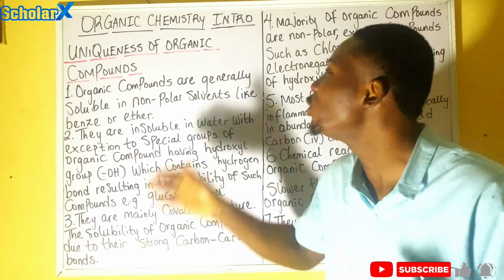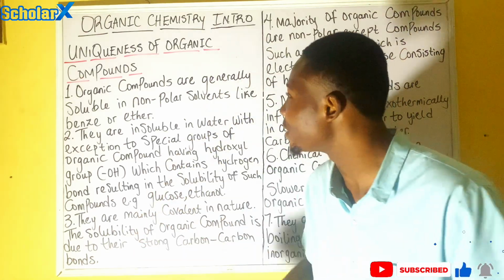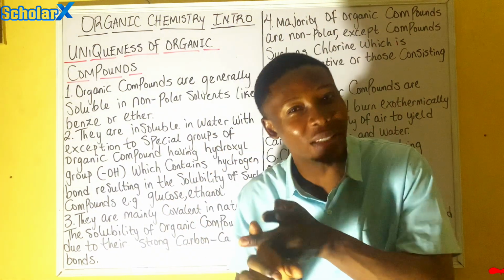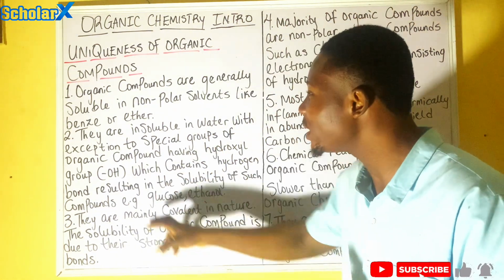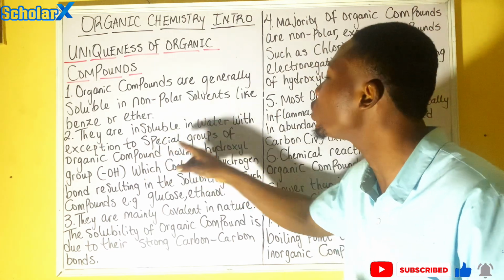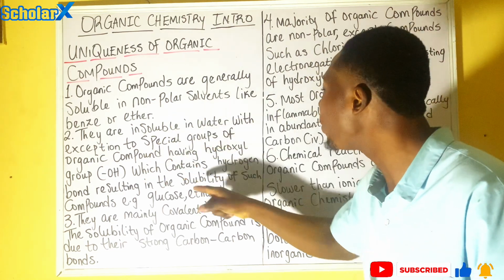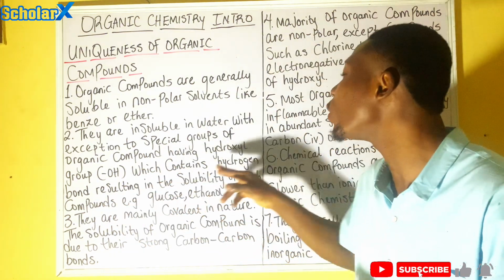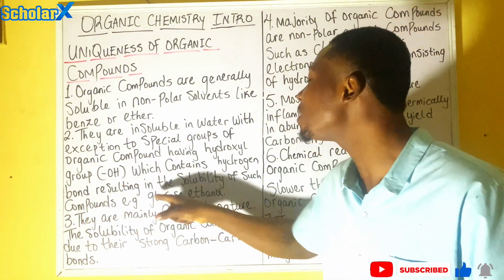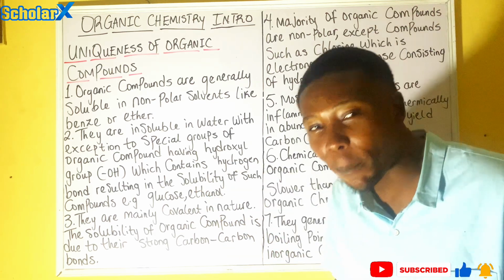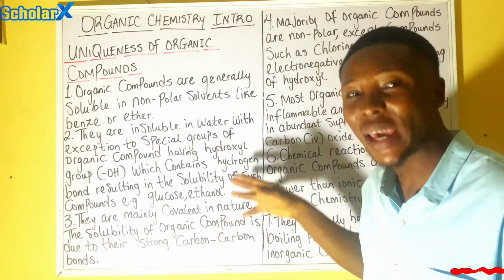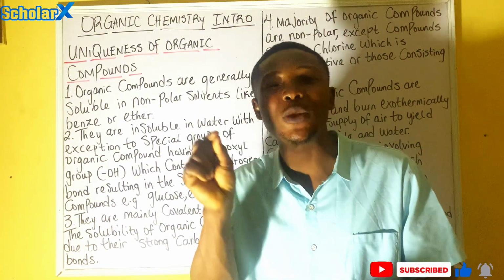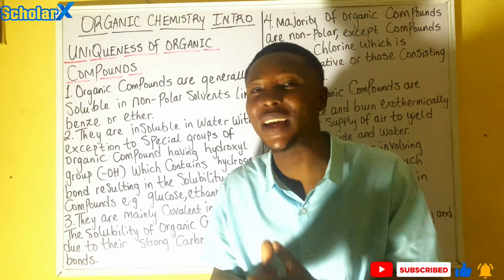Now we're going to look at the unique characteristics of organic compounds. Organic compounds are generally soluble in non-polar solvents like benzene or ether. Take note of that. The next one says they are insoluble in water, with exception to special groups of organic compounds having hydroxyl group OH, which contains hydrogen bond resulting in the solubility of such compounds, e.g. glucose, ethanol. These are the alkanol groups, which have a special functional group, OH, the hydroxyl group.